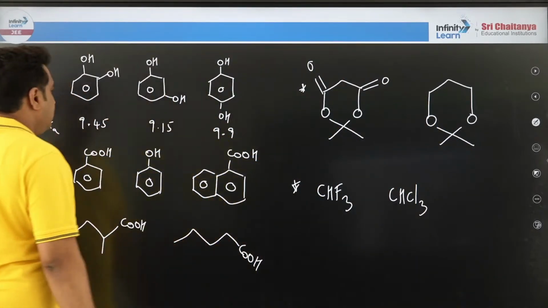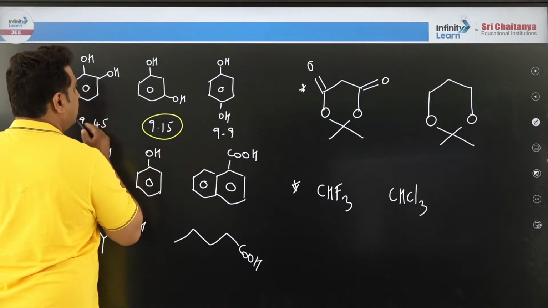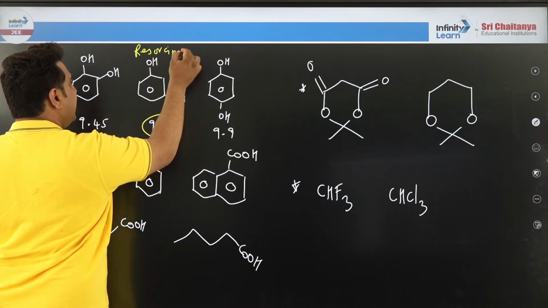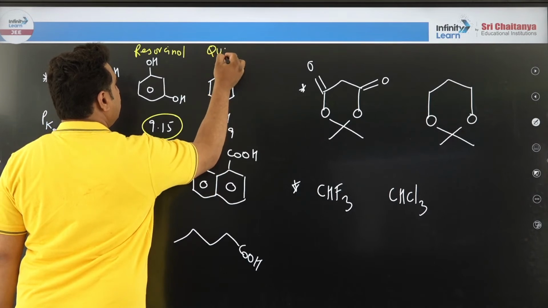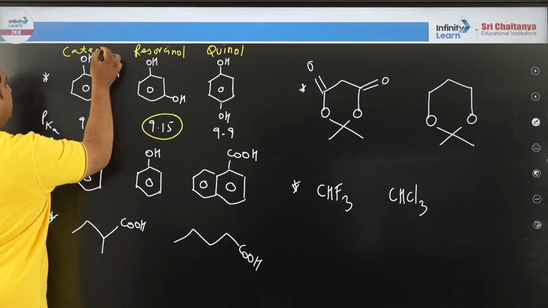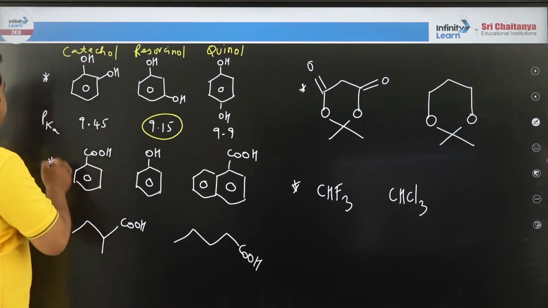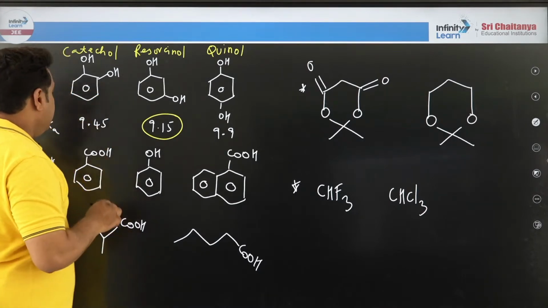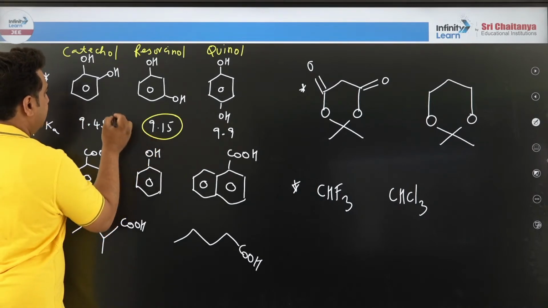Now tell me, if you see pK value, smallest is what? This compound is called resorcinol. So you are also getting indirectly some names of organic compounds. This is called quinol, and this is called catechol. Here you can see pK is more, means acidity must be less, yes or no? Right. So who is having least value? This one. That means resorcinol.